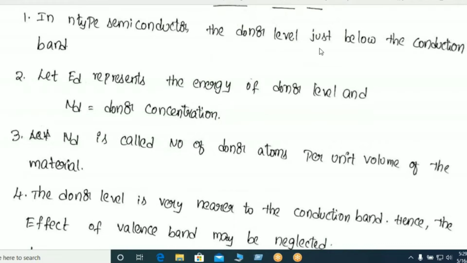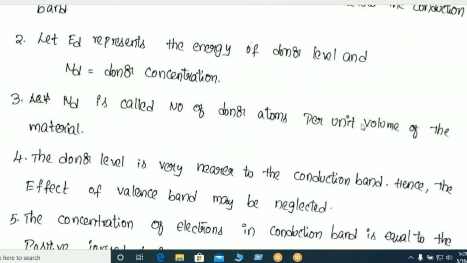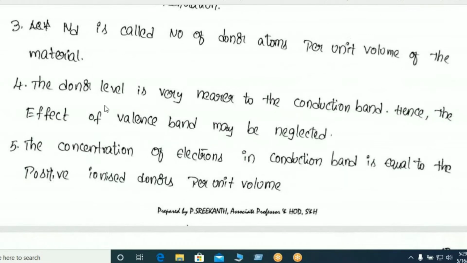In N-type semiconductor, the donor level is just below the conduction band, and there will be one level that is called the donor energy level. The name is E_D. N_D means the number of charges present in this donor level. N_D is the number of atoms per unit volume in the material. The donor level is very near to the conduction band, that means just below the conduction band.